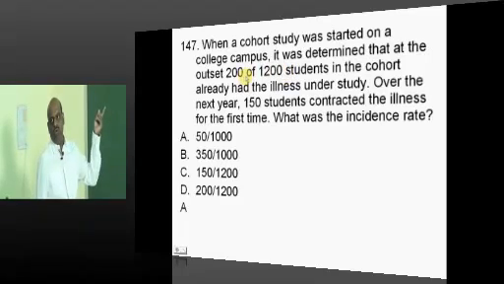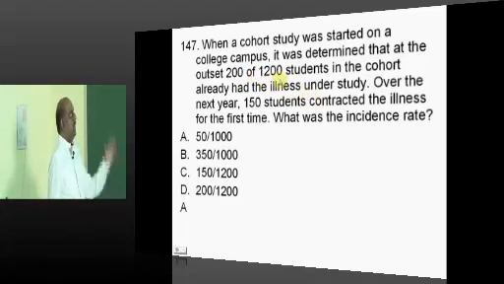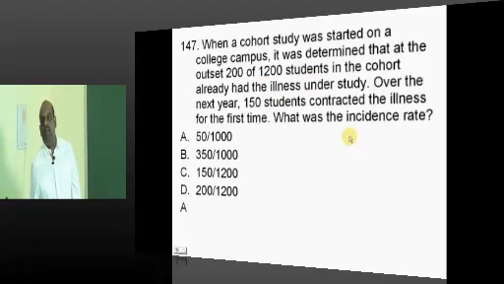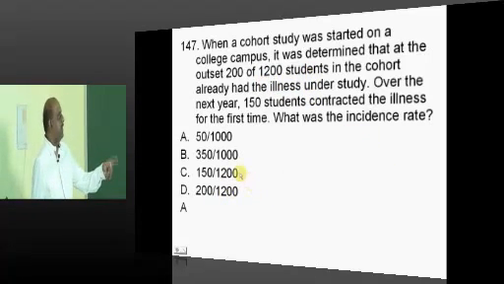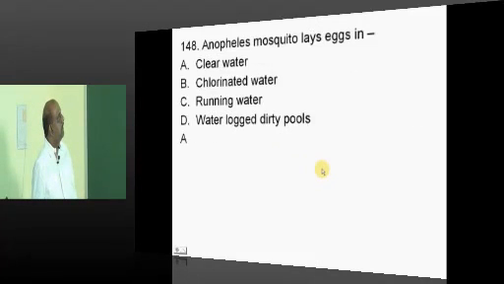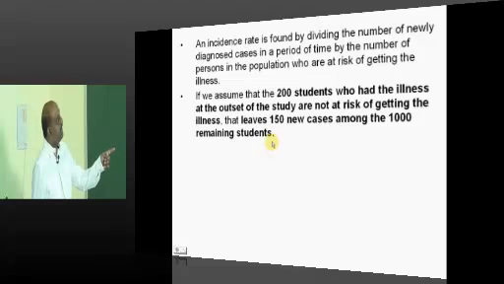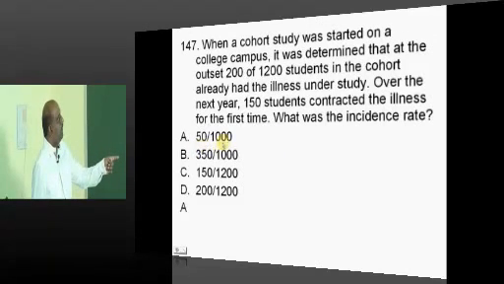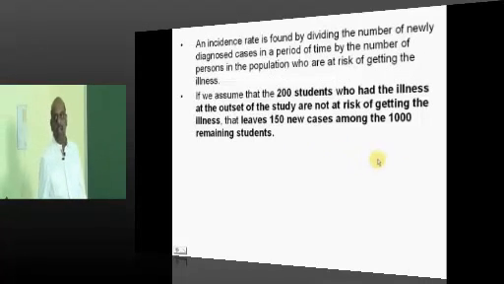Out of 1200, 200 already had the problem last year. Out of the remaining 1000, 150 were new. So 150 by 1000. Right? Actually, correction in the option A.